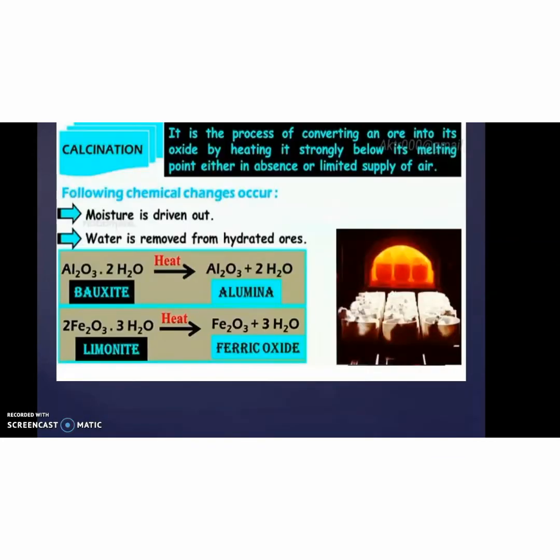So the first extraction process is calcination. It is the process of converting an ore into its oxide by a limited supply of air below its melting point. Here water is removed from the hydrated ore. An example is given: bauxite, one of the ores of aluminium, gets heated to form aluminium oxide. Limonite, one of the iron ores, gets heated to form ferric oxide. So here the water molecule gets removed and moisture is driven out. So calcination is the process of converting ore to oxide.